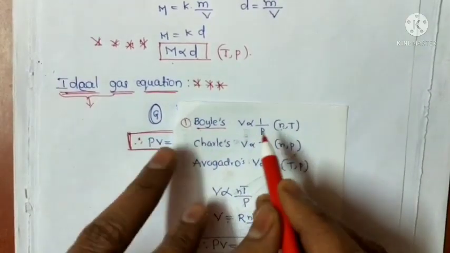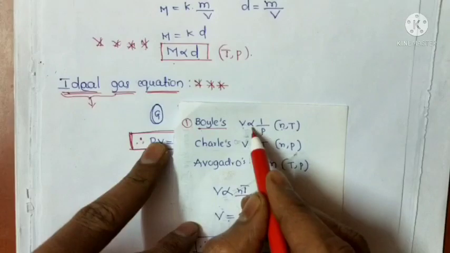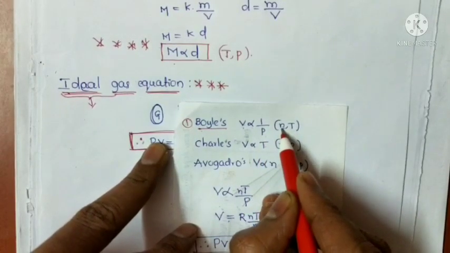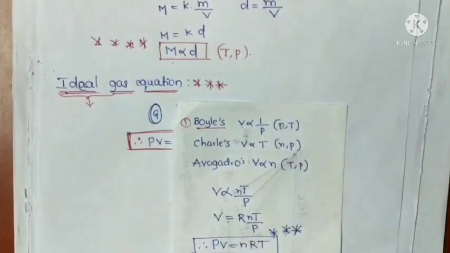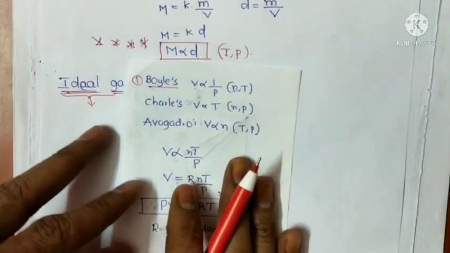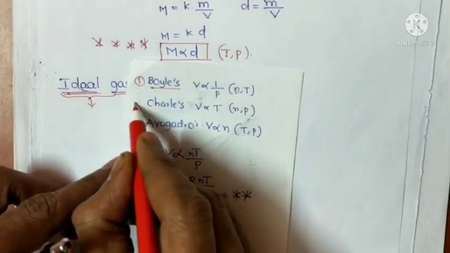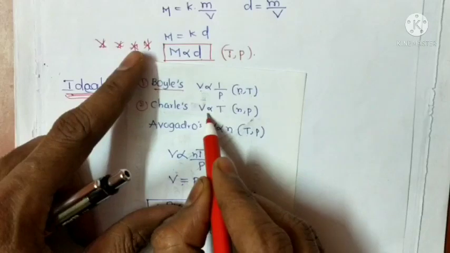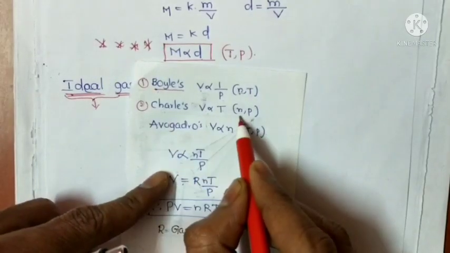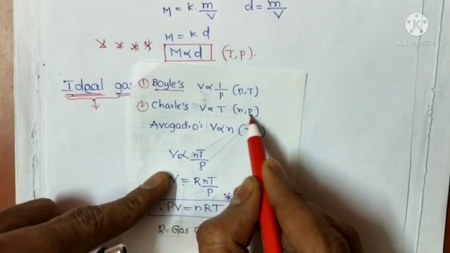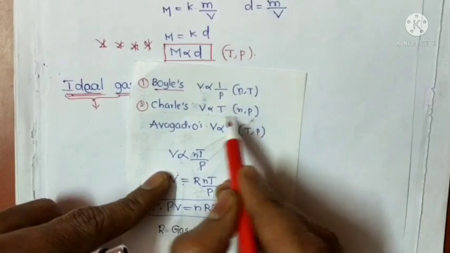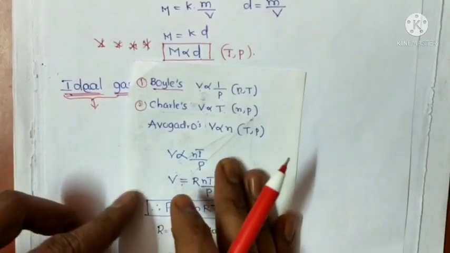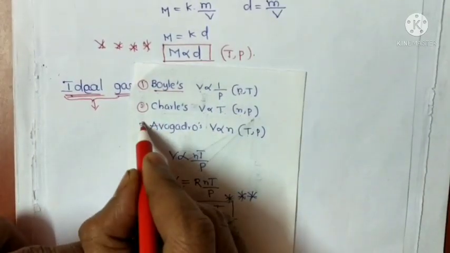So Boyle's law explains that volume is inversely proportional to pressure at constant temperature and mass of the gas. Next one is Charles' law, which explains the relationship between volume and temperature, which is directly proportional at constant n and pressure. So volume is directly proportional to temperature. And the third one is Avogadro's law.